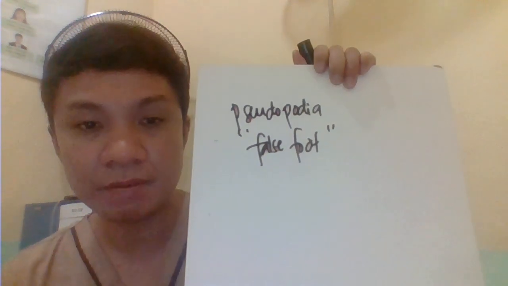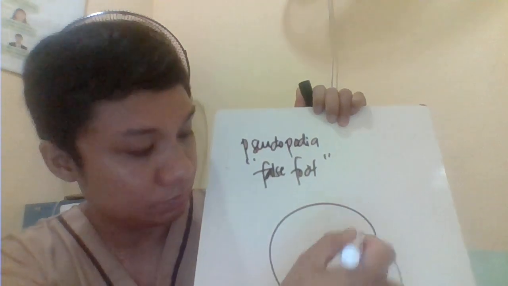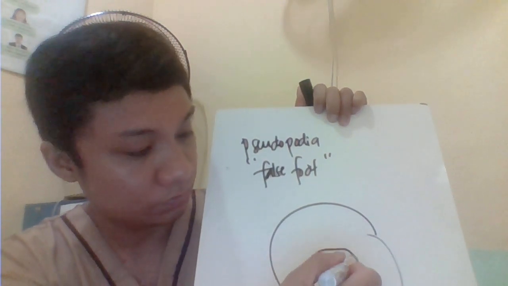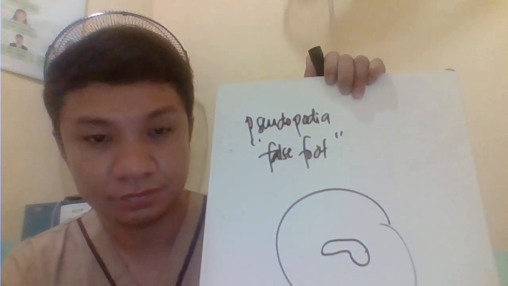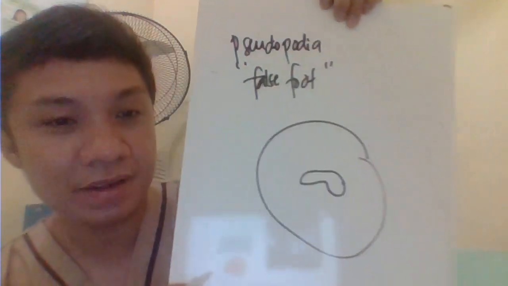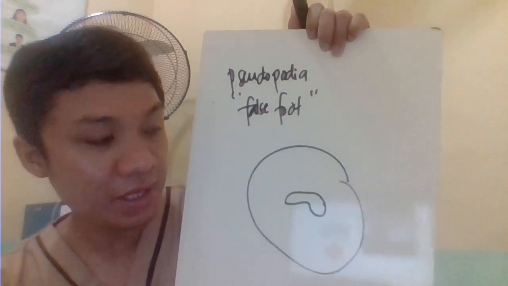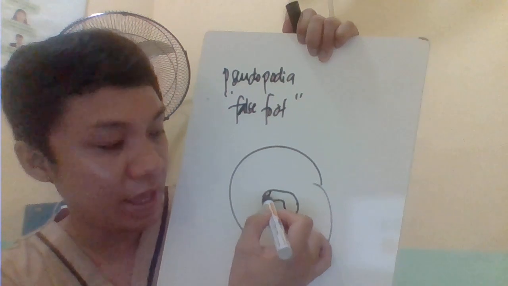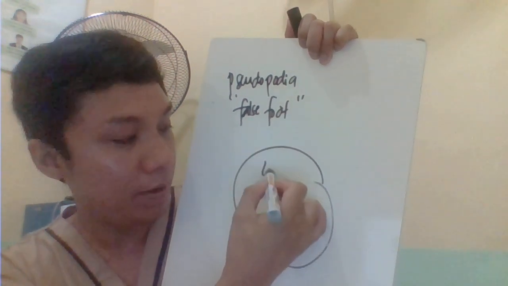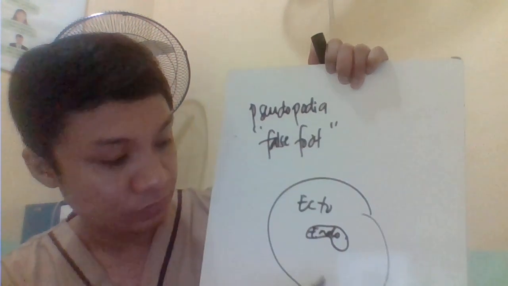Then we have here the cytoplasm. Okay, so granting, for example, this one is their amoeba. For the cytoplasm, they have two. We have the endo, and we have here the ecto.